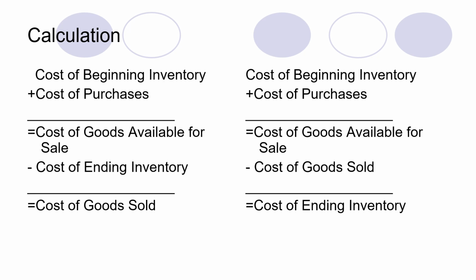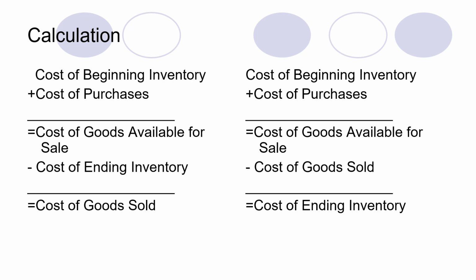In order to calculate the amount of cost of goods sold, first of all you have to determine the cost of beginning inventory. After that, you have to add the total cost of purchases. This will give you the cost of goods available for sale. After deducting cost of ending inventory, you can calculate the amount of cost of goods sold.